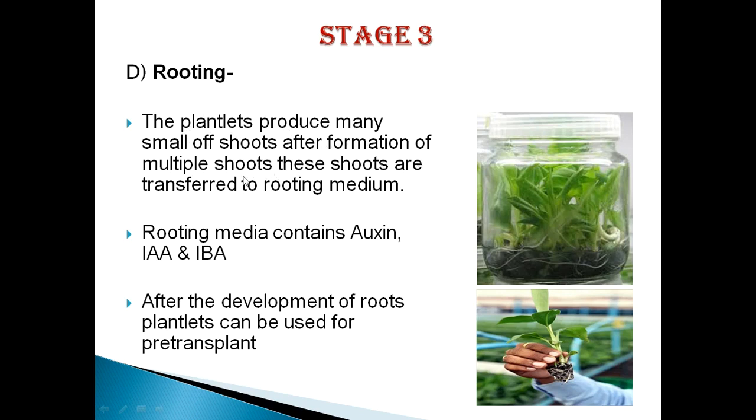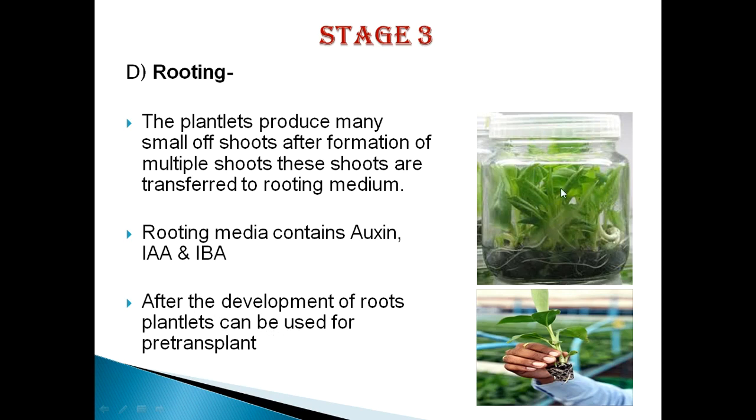After formation of multiple shoots, these shoots are transferred to the root medium. So rooting media contains high auxin like IAA and IBA. IAA means indole acetic acid and IBA means indole butyric acid. After the development of roots, the plantlet can be used for transplant.